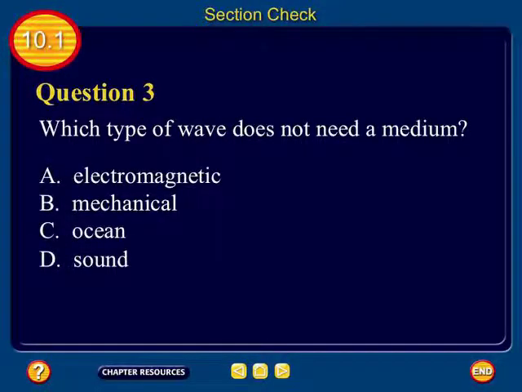Question 3, guys. Which type of wave does not need a medium? Take a second. What is it, guys? A, electromagnetic. An ocean wave does require a medium. What's the medium? Water. A sound wave, for humans, requires a medium. What's the medium? Air. Okay. It can also travel through other things, but typically we're going to be talking about air.